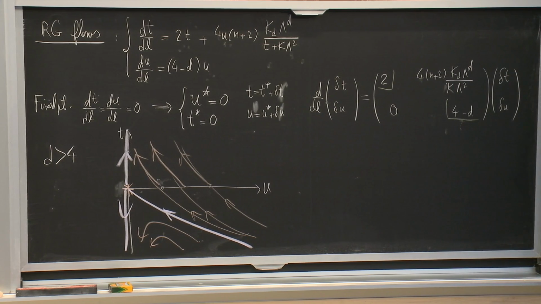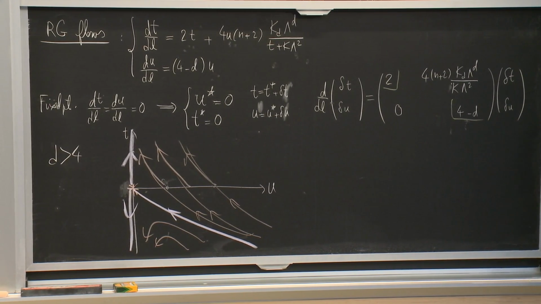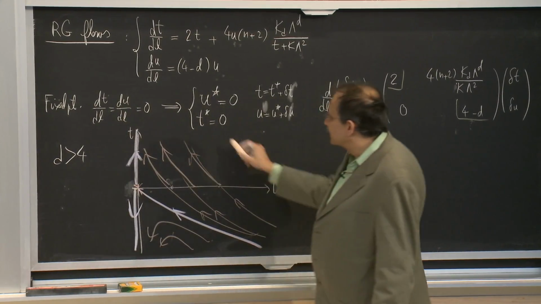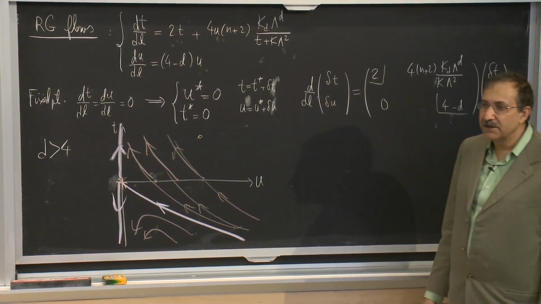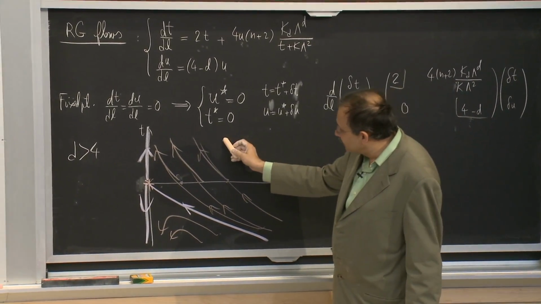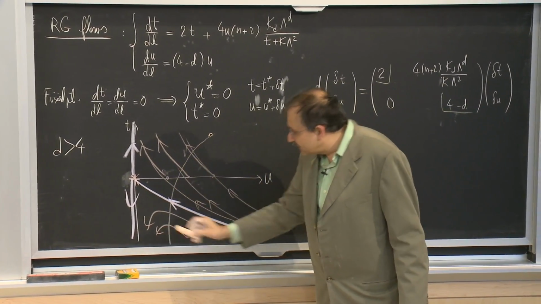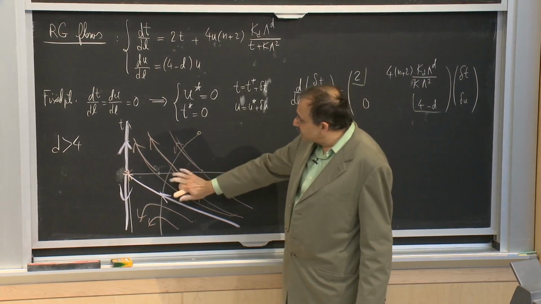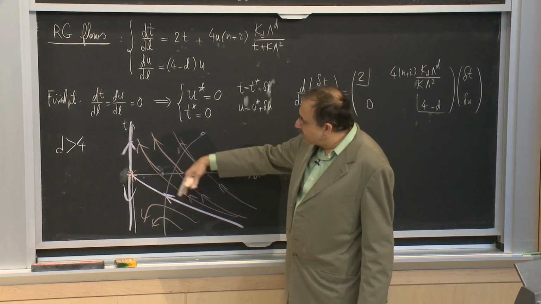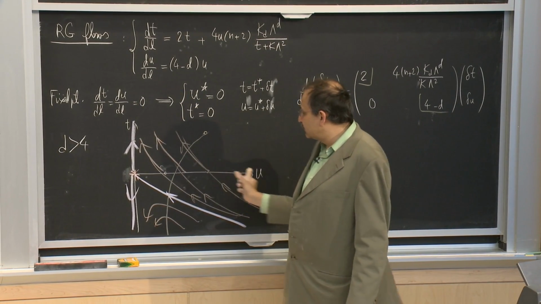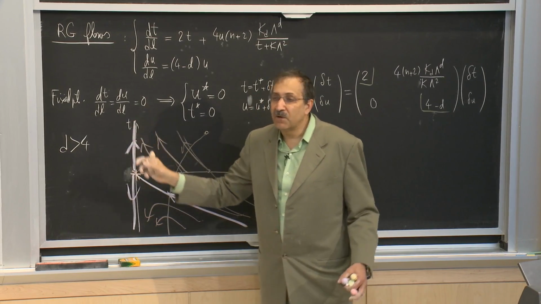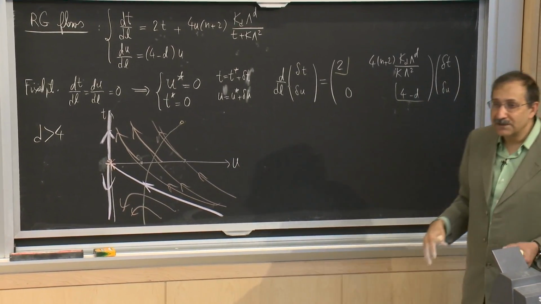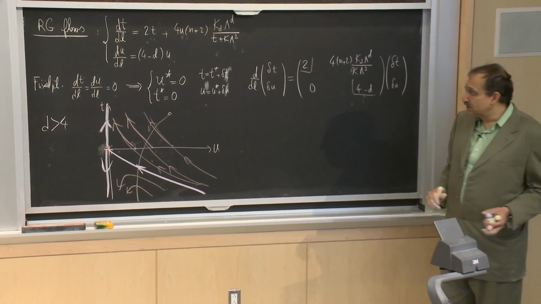Okay? So physically, I have something like iron in 5 dimensions, for example, and it corresponds to being somewhere here. And I change the temperature of iron in 5 dimensions, and I execute some trajectory such as this. All of the points that are on this side of the trajectory under flow will go to a place where u becomes small and t becomes positive. So I will essentially go to this Gaussian-like fixed point that describes independent spins.